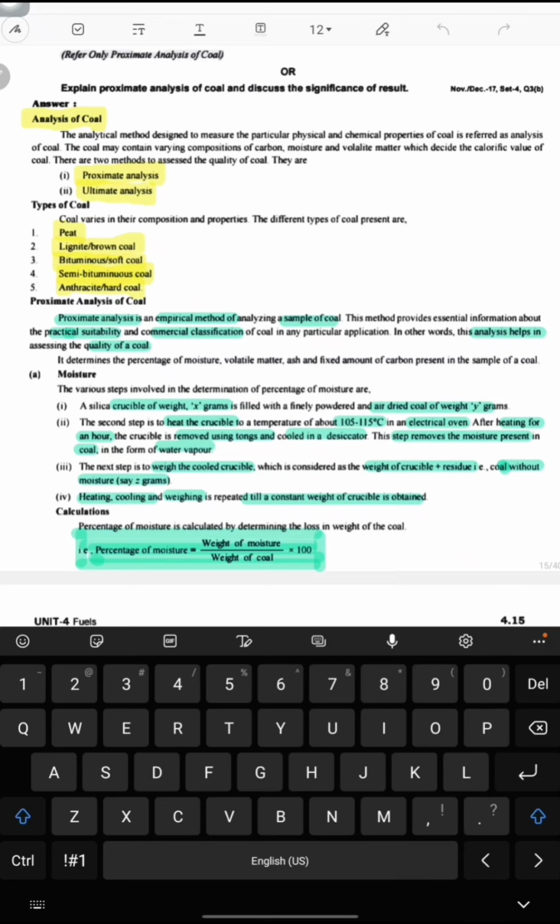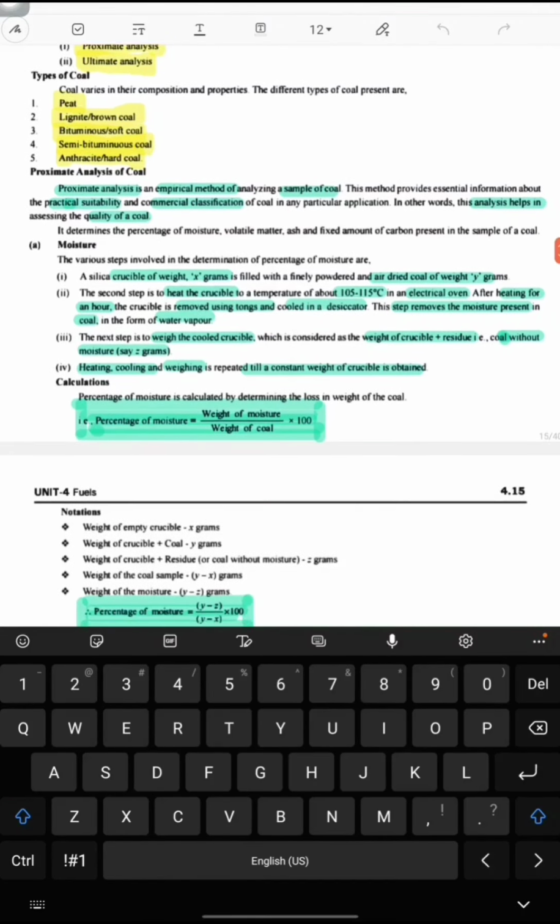Coal without moisture, the weight is equal to z grams. First step, heating, cooling and weighing is repeated. Heating, cooling and weighing is repeated till a constant weight of the crucible is obtained. The process is repeated until we get the constant weight.